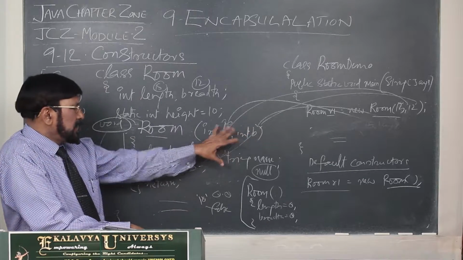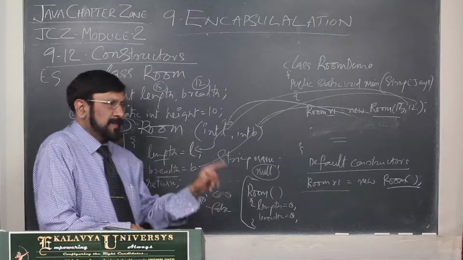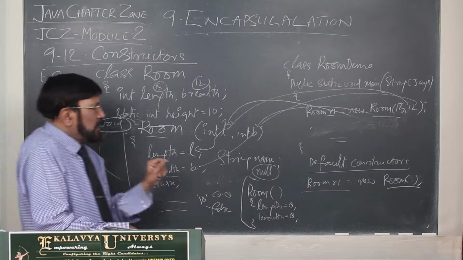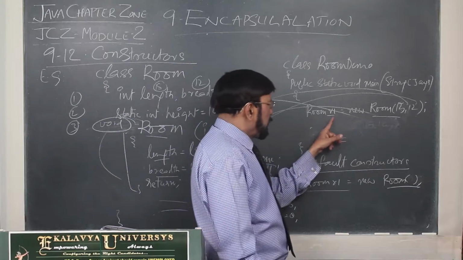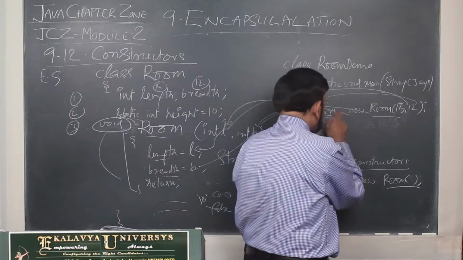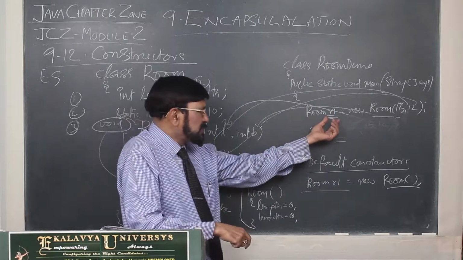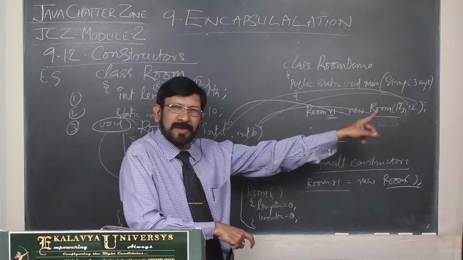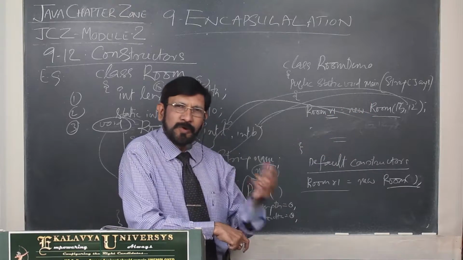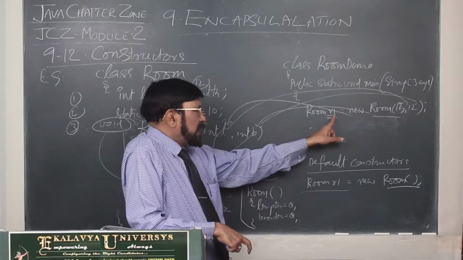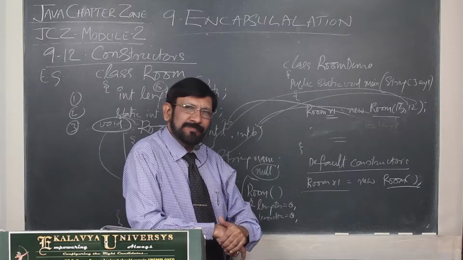Whenever a constructor is called, now you see who is calling the constructor. R1 is calling the constructor. Otherwise, you understand that for the sake of R1, the constructor is being called. So you can call R1 the boss of the constructor.